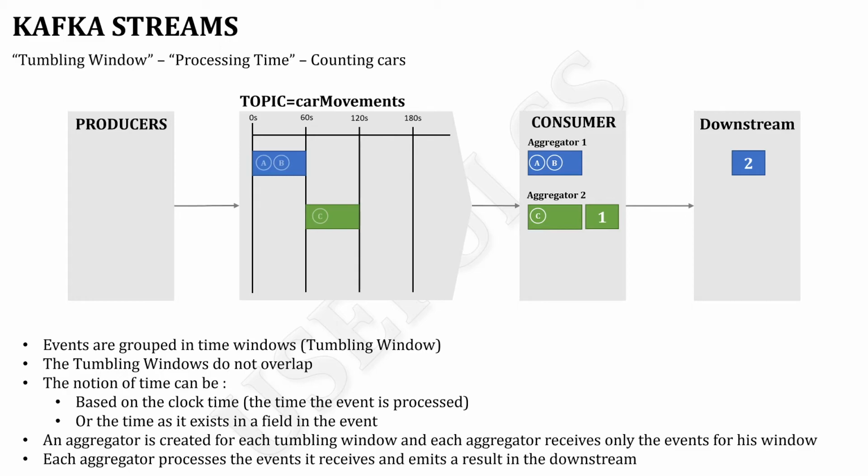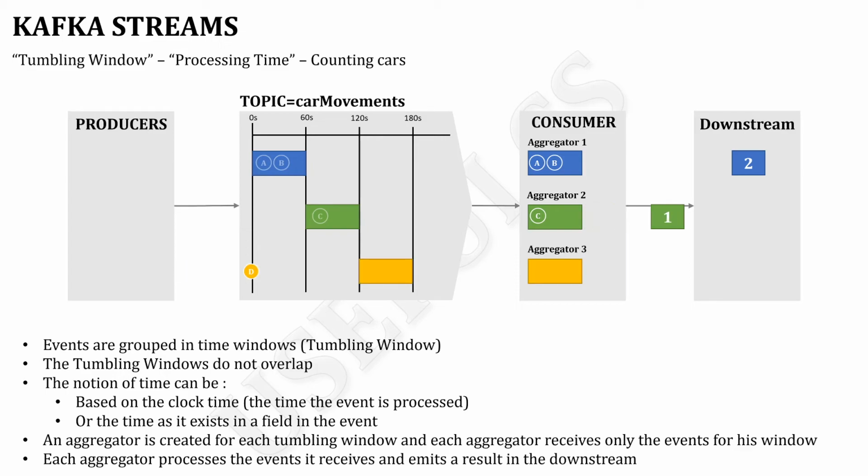As we receive two new events, aggregator 3 will have a counter that goes from 1 to 2, and at some point the result of this aggregator will be emitted in the downstream. At the same time, aggregator 2 has value 1, and this value will be emitted when the new window between 120 and 180 seconds is created.